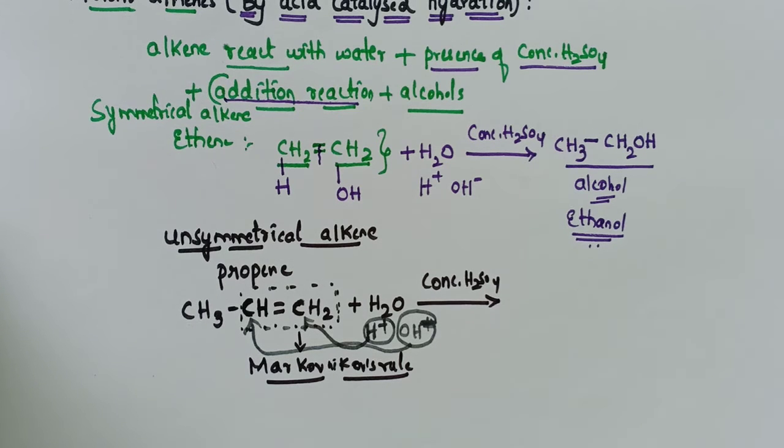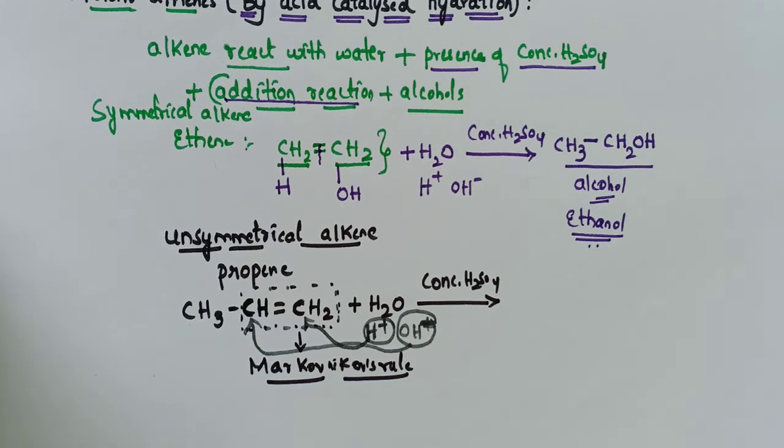Now you have understood what Markovnikov's rule is. Whenever a reagent is added to an unsymmetrical molecule, in Markovnikov's rule the positive part will attach to the carbon which has the maximum number of hydrogen atoms and the negative part will attach to the carbon atom which has the lesser number of hydrogen atoms. I hope you understood this.